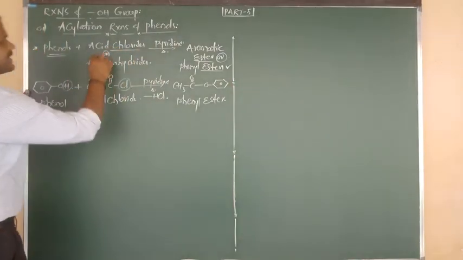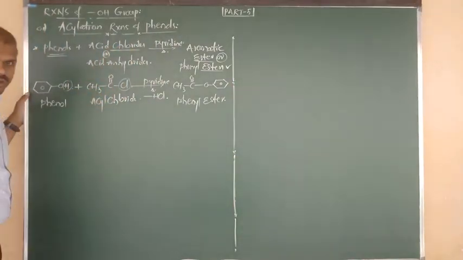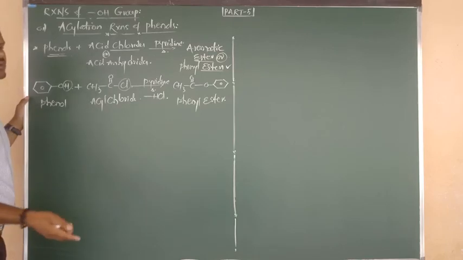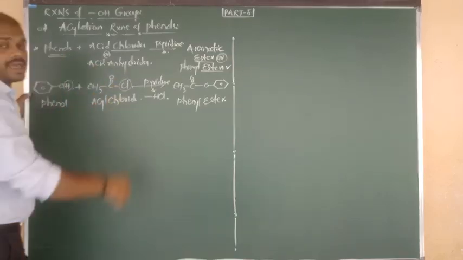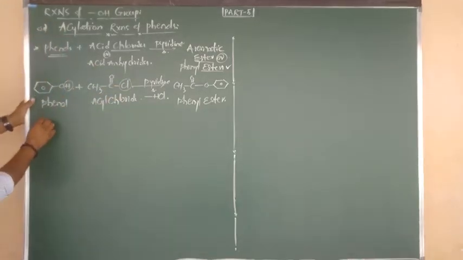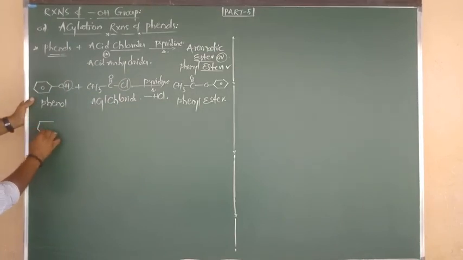Right. So this is acylation 1, with acid chloride or acyl chloride. Next, the second reaction: acylation of phenol with acid anhydride. Again here I am going to show you the reaction. What am I going to consider? Benzene bonded to OH. What is the name of this compound? Phenol.